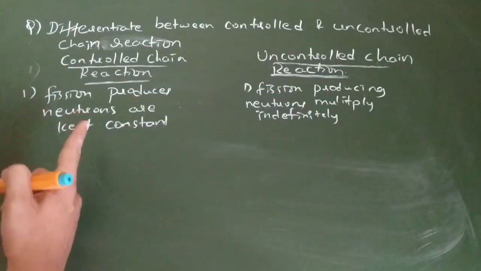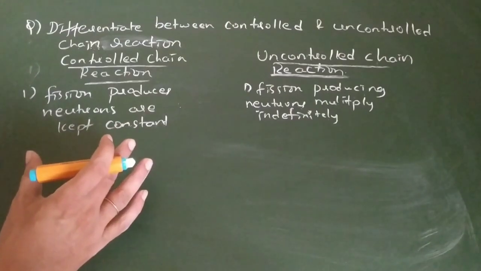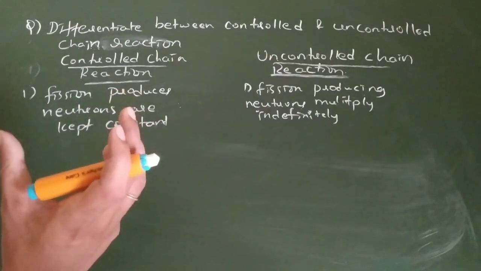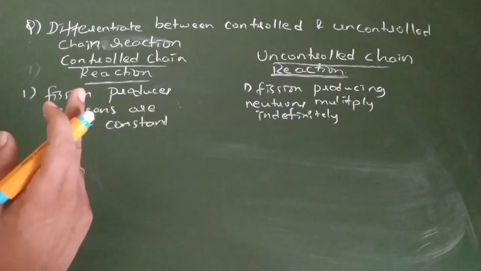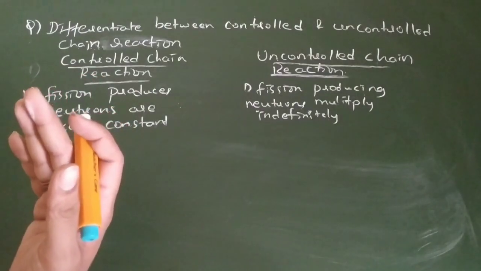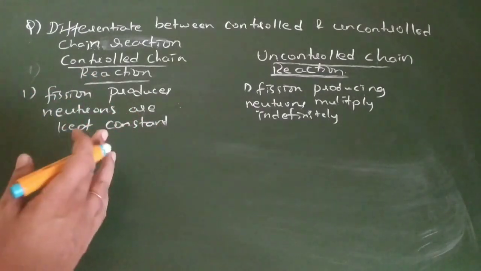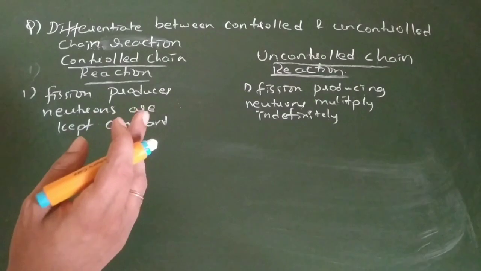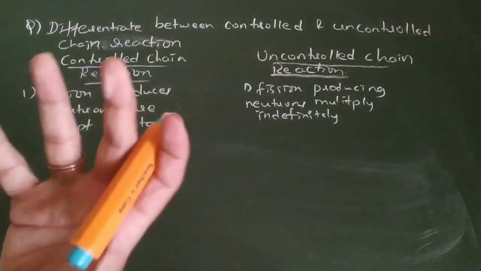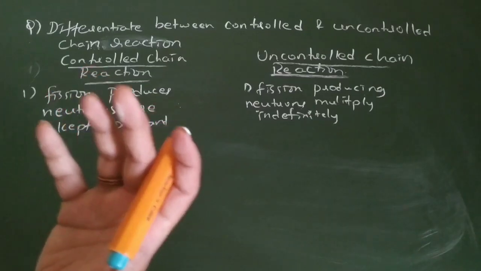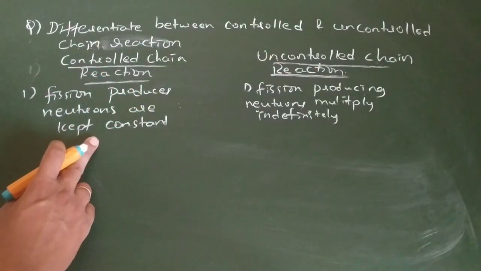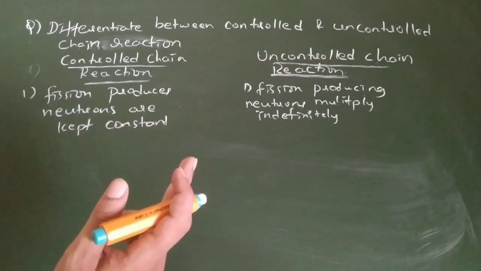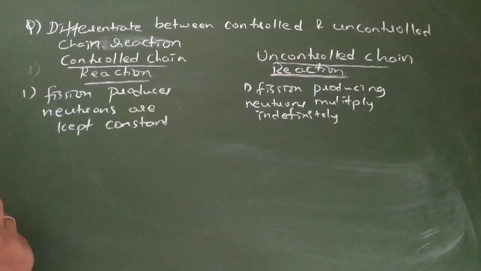Here, every reaction in the chain reaction will produce constant neutrons and keep them constant. Constant neutron means if you change the texture of the material, the neutrons produced by nuclei we can control by not making the collision with other nuclei. If I make only a few neutrons collide with another nuclei, like that, if I prepare the texture of the fissionable material, then I can control that reaction. That is by keeping the neutrons constant. And fission producing neutrons multiplying indefinitely here means he is talking about a bombardment.